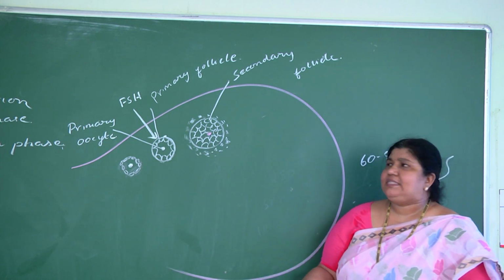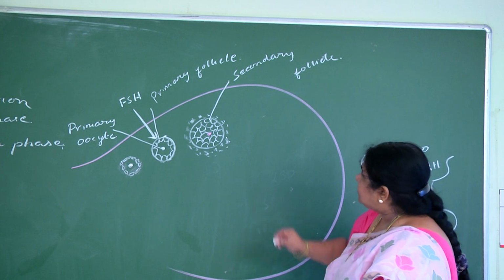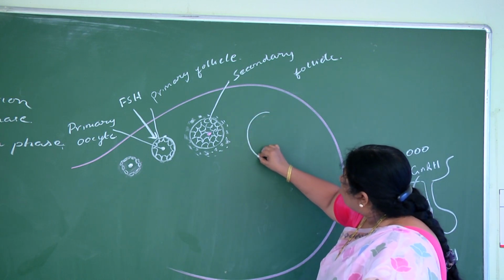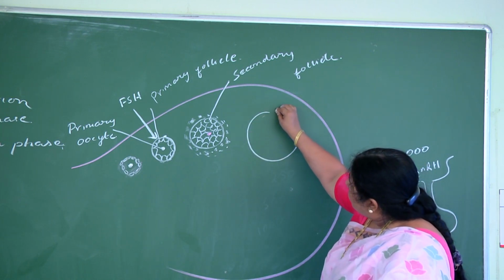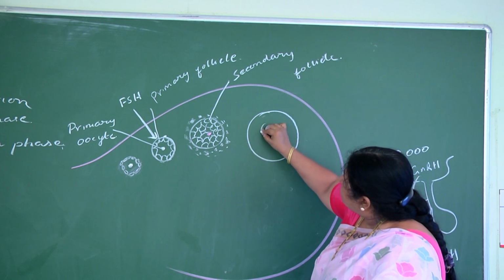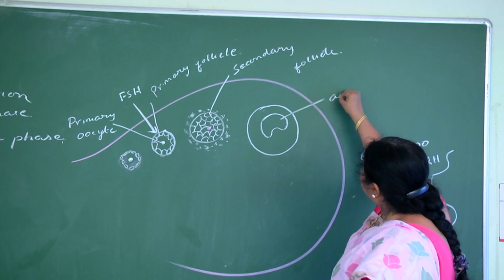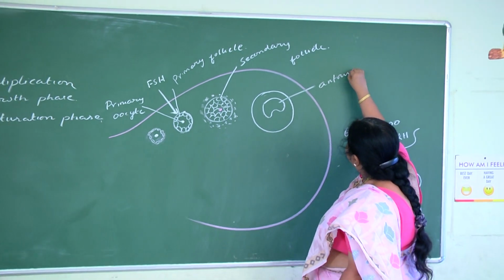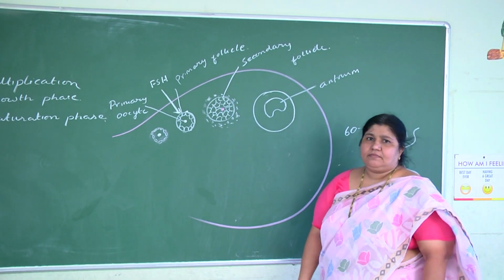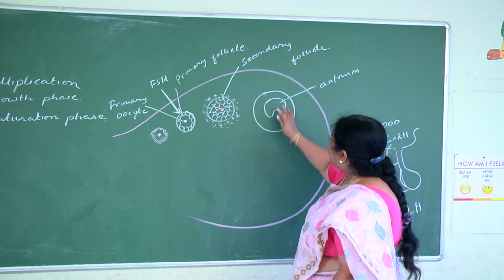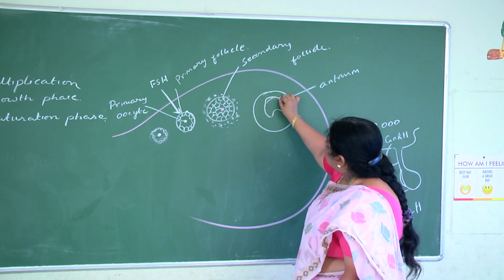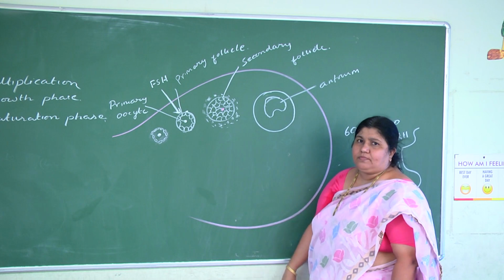So now what happens next? In this, an antrum develops. A fluid-filled cavity called an antrum develops. And because of the development of the antrum, the follicle size has grown more.